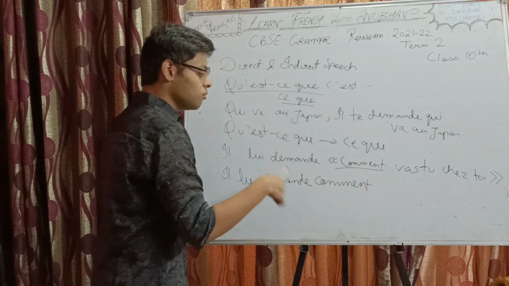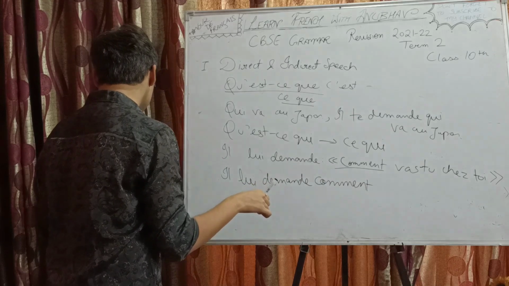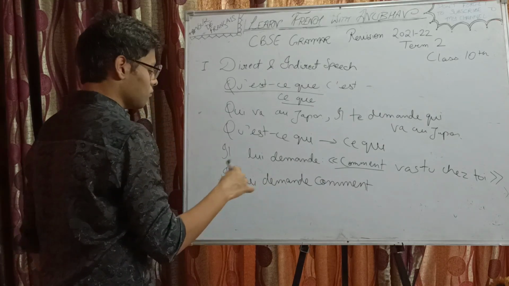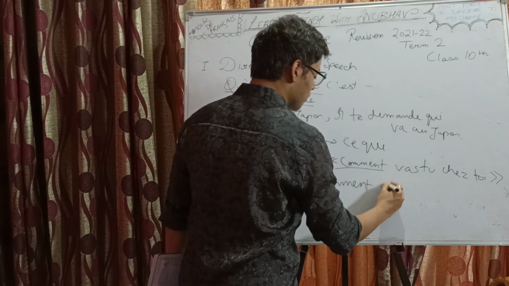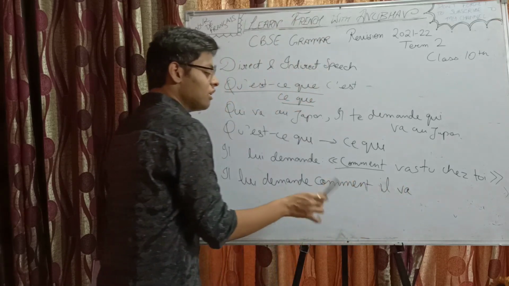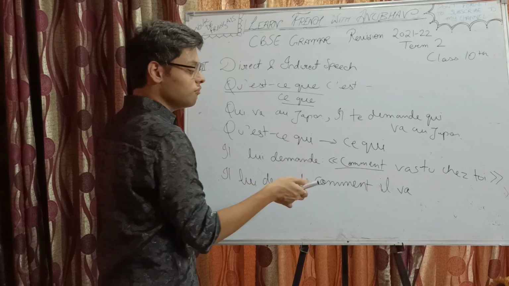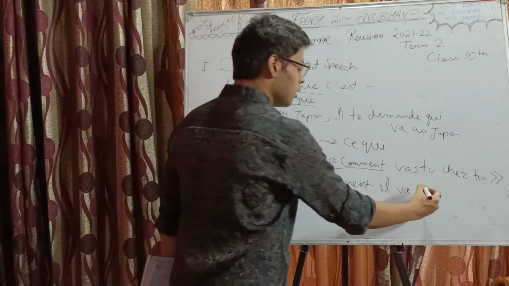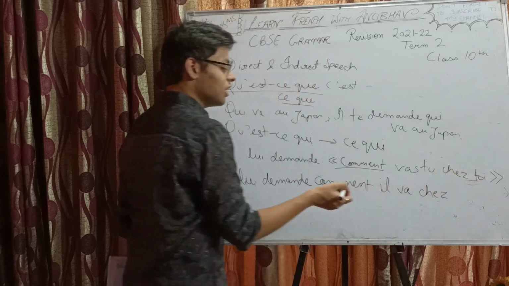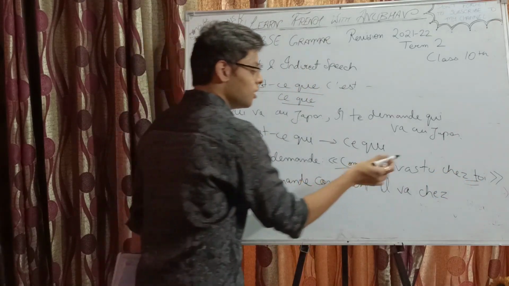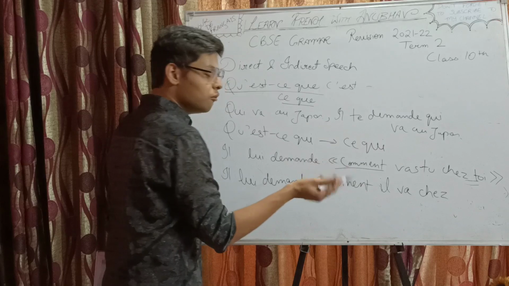Où will remain où, comment will remain comment, right? Comment il va. We won't write va-t-il in inversion. We will write il va. Comment il va chez. Of course, the pronom tonique will also change since the subject has changed, right? Toi is for tu, lui is for il.